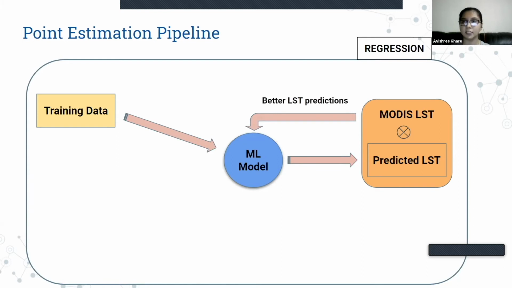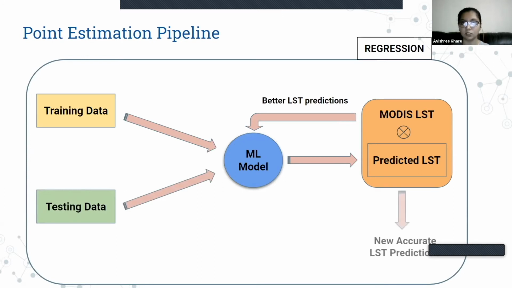Once we have trained the model substantially, we could then use any new data or testing data and provide that to the ML model. Once this data is provided to the model, we can expect the model to output some accurate LST predictions for this new data. So this is a generic ML pipeline, irrespective of which scale you want to predict LST for. That is irrespective of point, regional, or global estimation. However, we've looked at point estimation so far, and we'd like to provide some details on that.